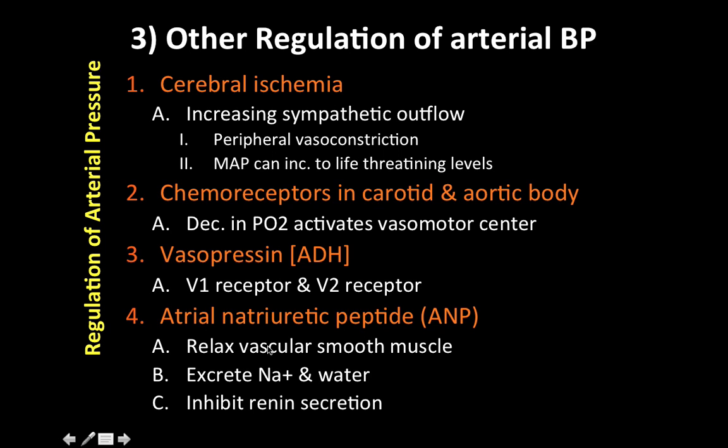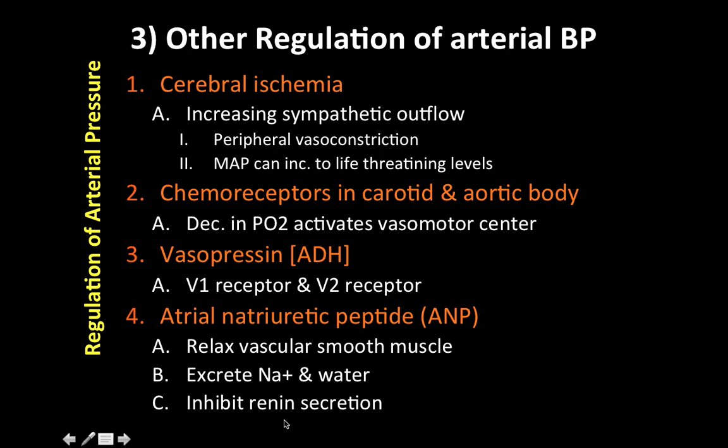It also causes increased excretion of sodium and water by the kidney, and that reduces the blood volume, which is an attempt to bring the arterial pressure down to the normal level. Now finally, it inhibits renin secretion. Why is that important? Well, if you are not able to get to the answer quickly, review video number 2.